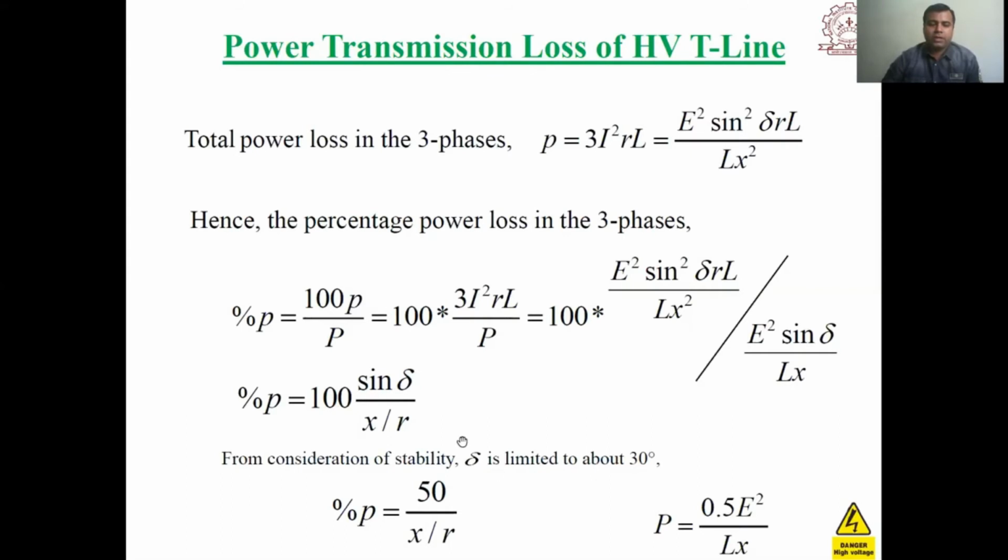So here we have derived one important formula. Roughly, the percentage power loss we can determine from just one piece of data, the x by R ratio of the transmission cable. If we have the x by R ratio, we can say what the percentage power loss will be. So total power is equal to 0.5 E square upon Lx.